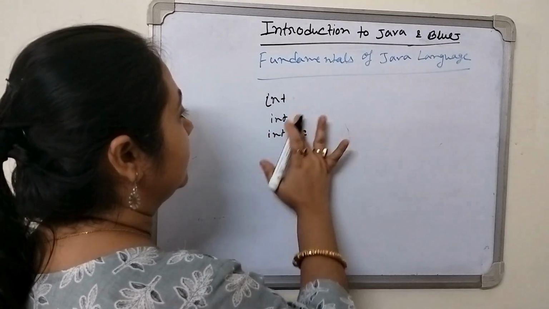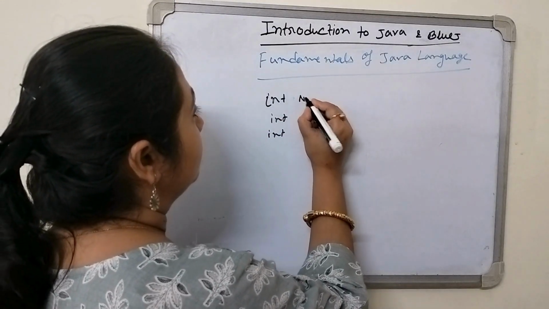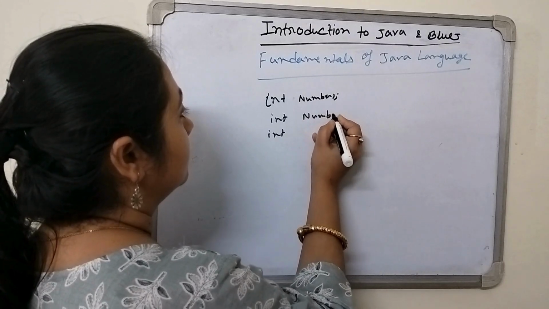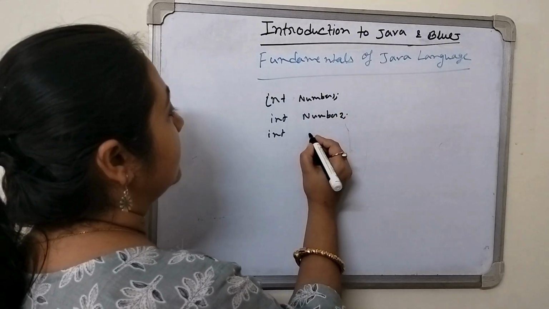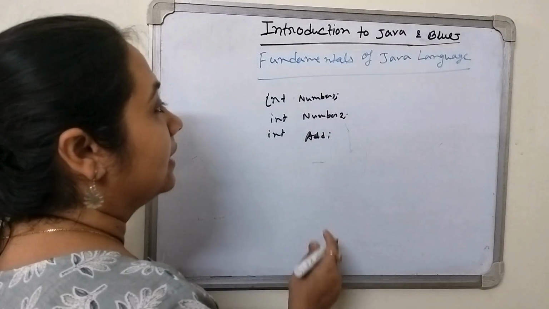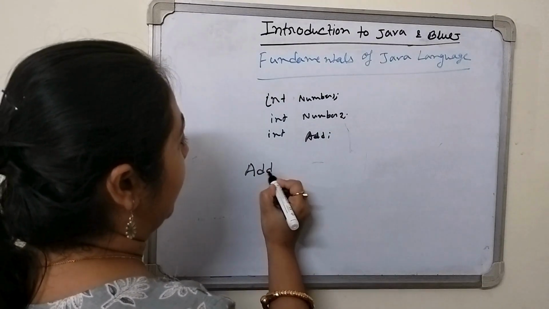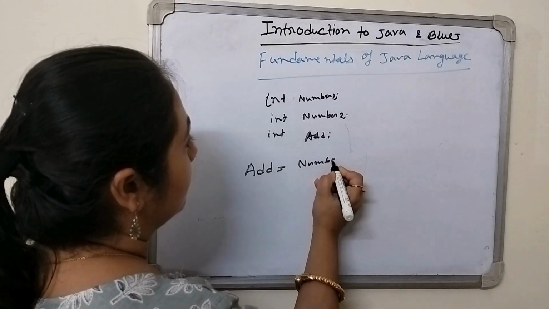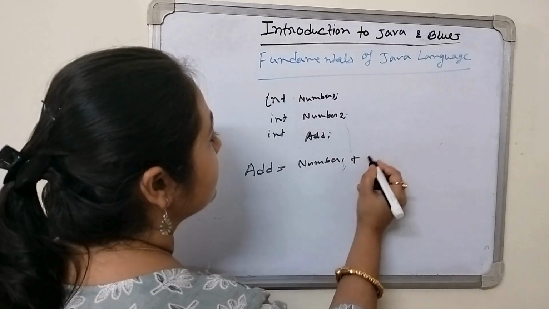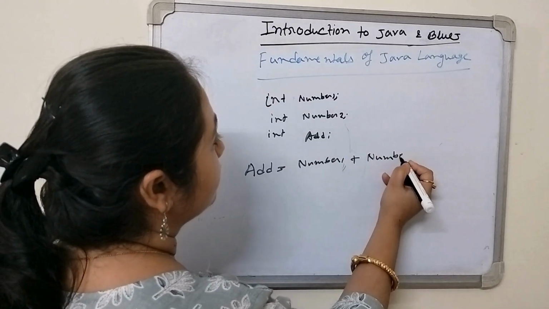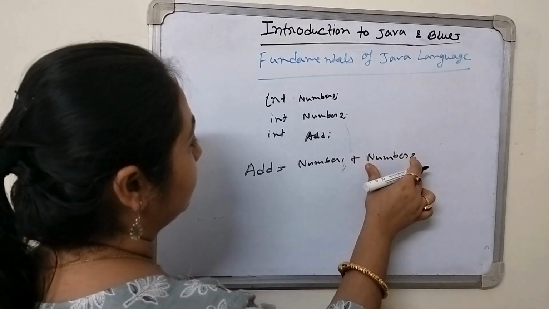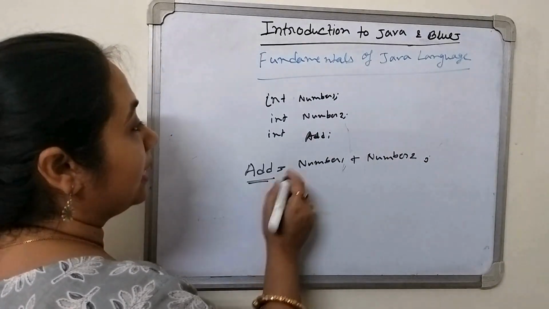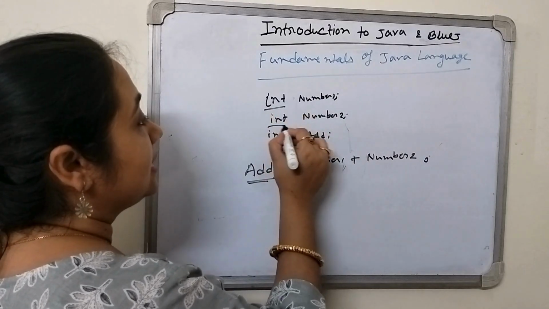Here we have to write number 1, number 2, and here the add. That means we are going to do an addition. This is the addition, number 1 plus number 2. That means we are taking two numbers, number 1 and number 2. We do the addition and store the value in add. These three are int, which means integer values.